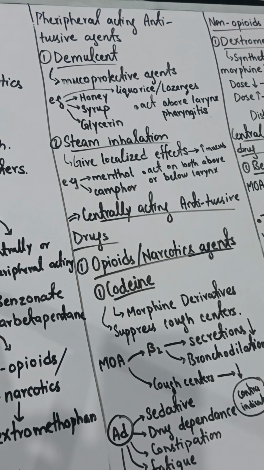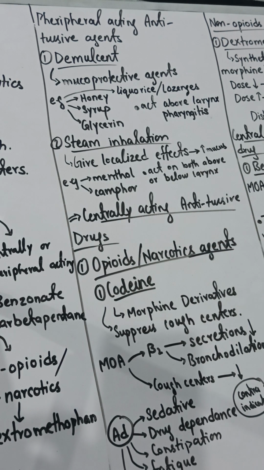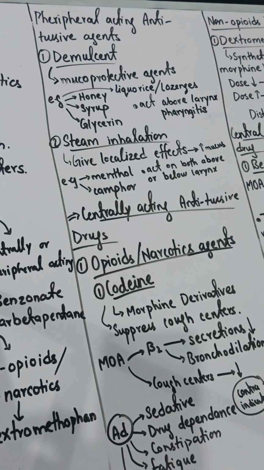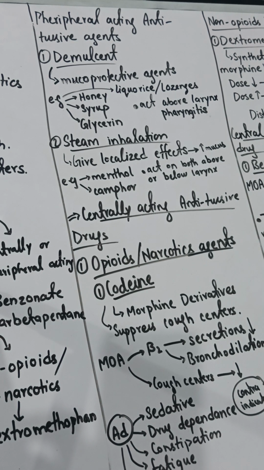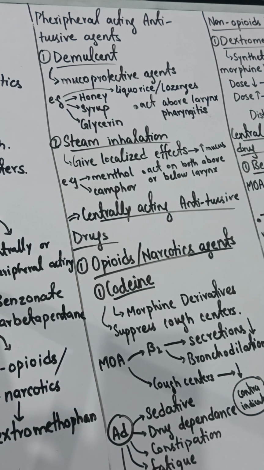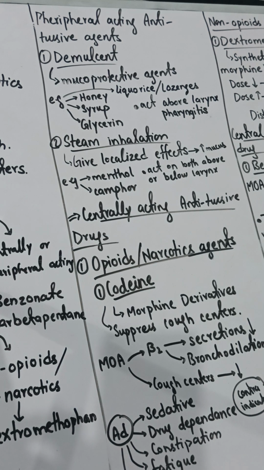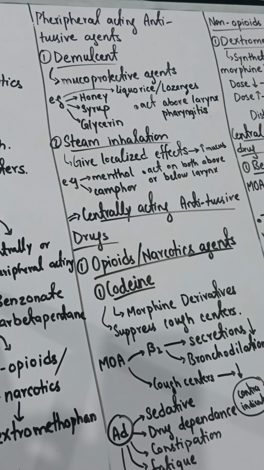and give you more mucoprotection and smoothness in your throat. Now let's discuss the second type, which acts in the peripheral area. This is called steam inhalation. Sometimes the doctor gives you a steam inhalant, in which you boil water and put the steam inhalant into the boiling water, and after that you take the steam. This steam causes a localized effect in your throat, in your larynx, above the larynx or also below the larynx, protecting your mucus and decreasing the inflammation.